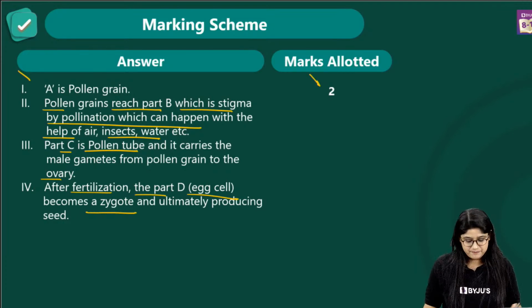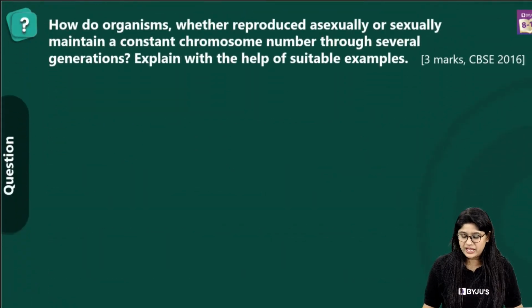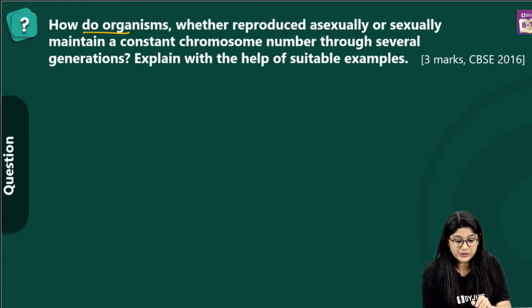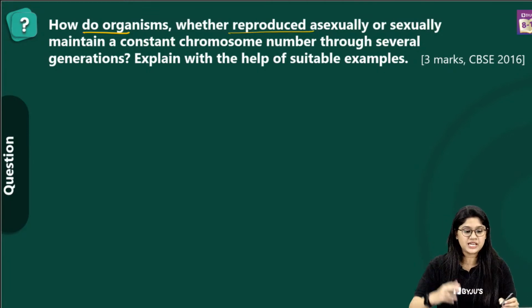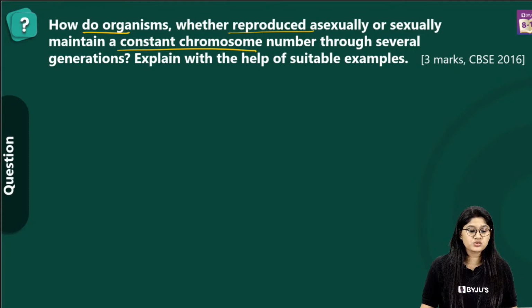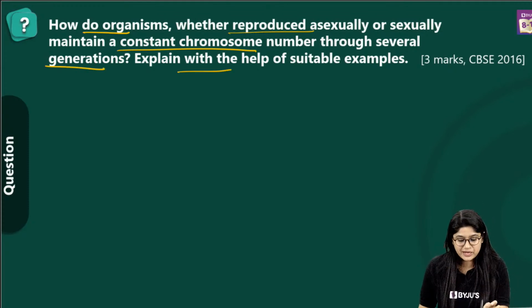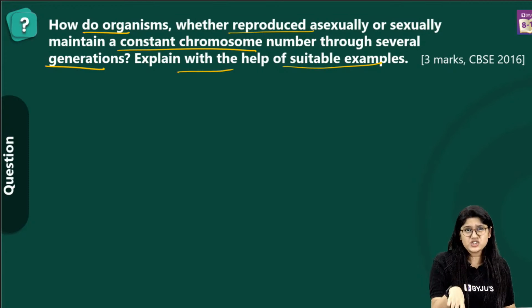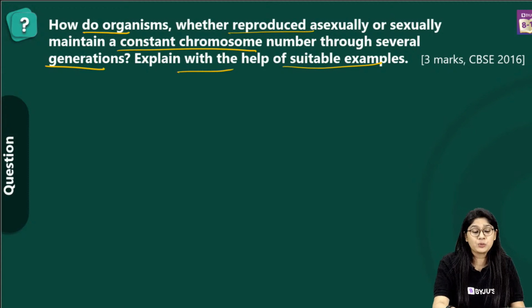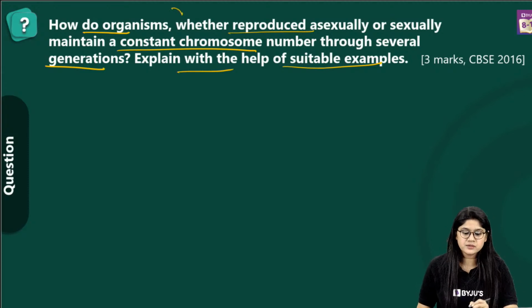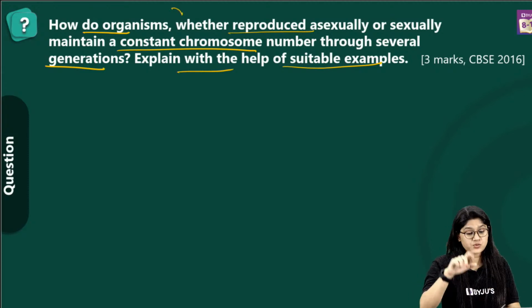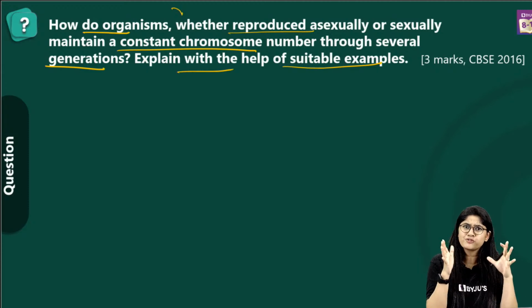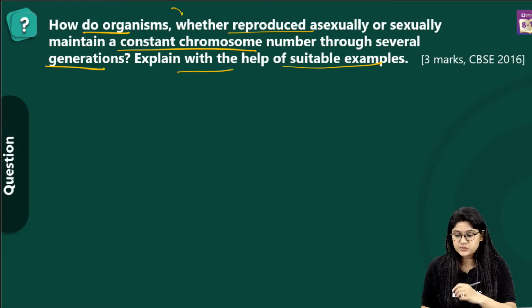Very good. Moving to the next question, everyone: how do organisms, whether they reproduce asexually or sexually, maintain a constant chromosome number through several generations? Explain with the help of a suitable example. Now, this is a question many of you were asking. Just now we asked about binary fission, and many of you were asking about the amoeba. Here we have the question.